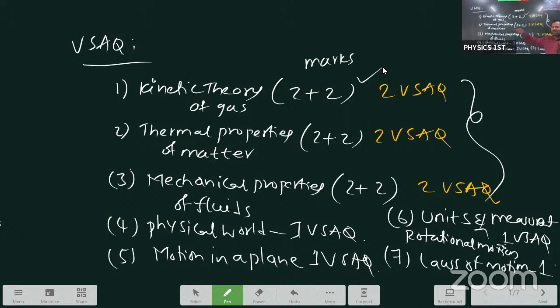Thermal properties of matter, last time, can a substance contract on heating? 1 question. One more, greenhouse effect, global warming. These 2 questions came from thermal properties of matter. Other than that, remaining 10 questions are there. Fluids, 2 questions came. Physical world, obviously 1. Motion in a plane, 1. Last time, units and measurement, 1 question came. No VSAQ from rotation motion. That's why this time focus on rotation motion, laws of motion.